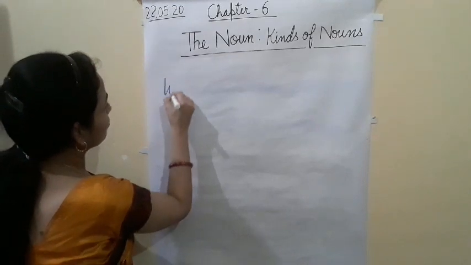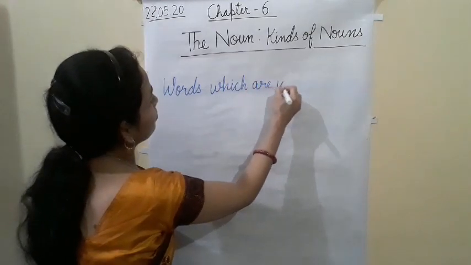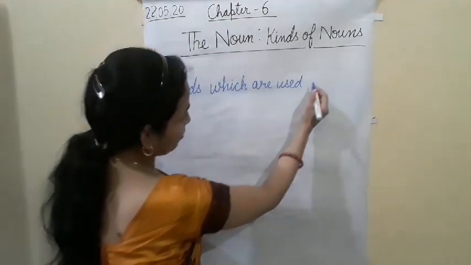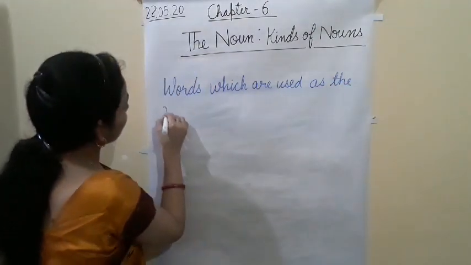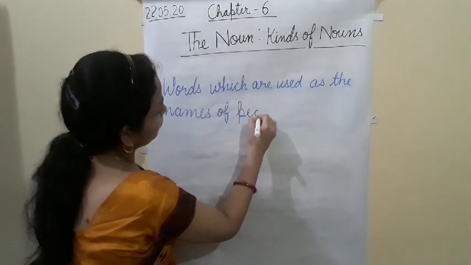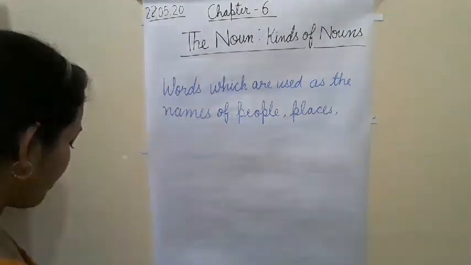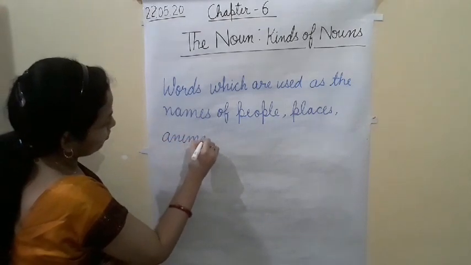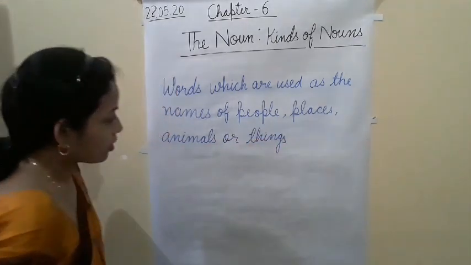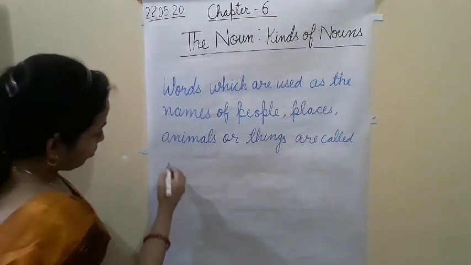Words which are used as the names of people, places, animals or things are called nouns.